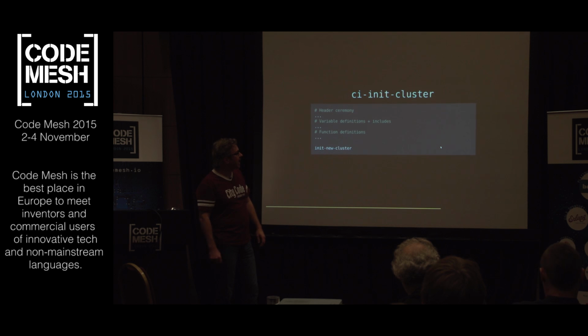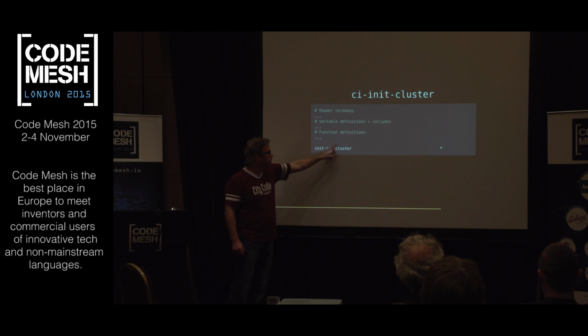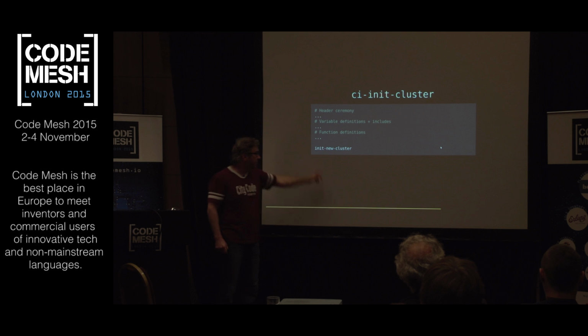So here is that script. I've commented out the sections here because really the main point is the implementation. When you run this script, this function, which is defined above, is implemented. It's one function. Can you guess what that function does? Can anyone guess what that does? It initializes the new cluster. That's what that does. So that's Apple, right? That's got an Apple signature right on it. It's really clear what this does. And it also lines up, thankfully, with this thing, CI init cluster. I get what this does.